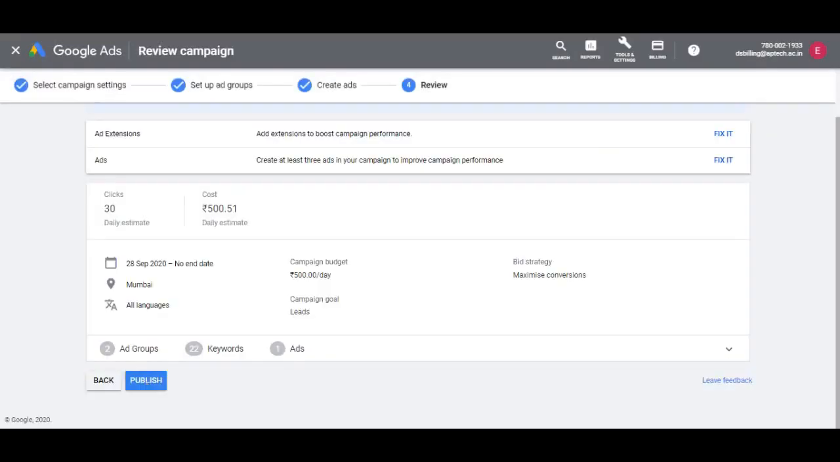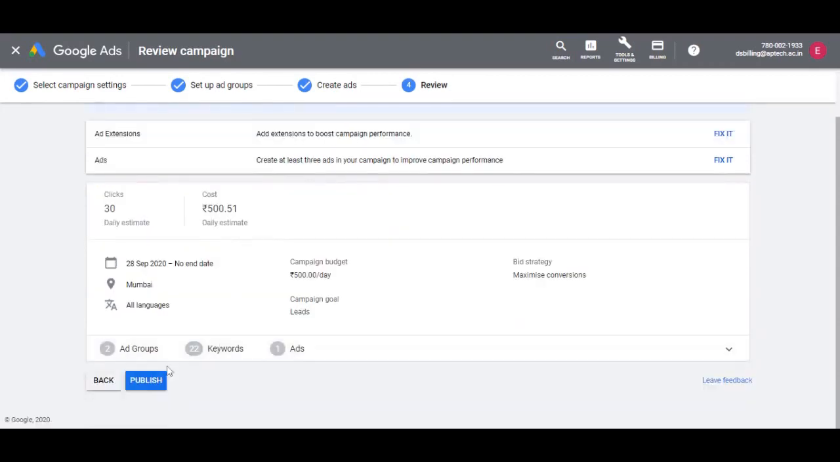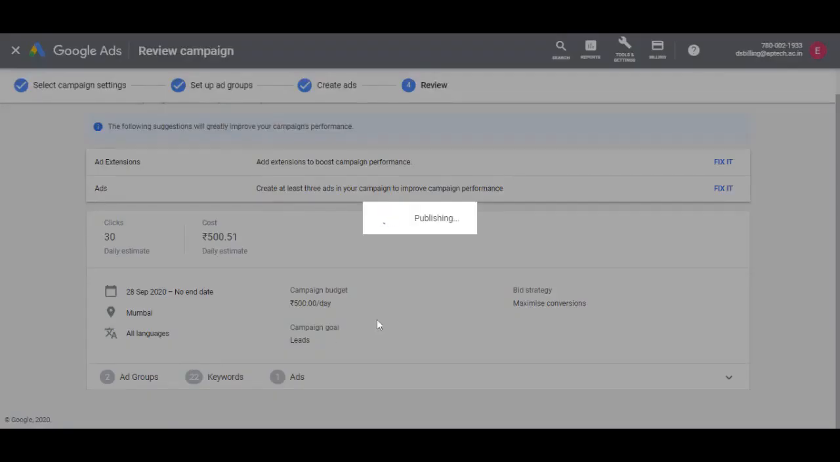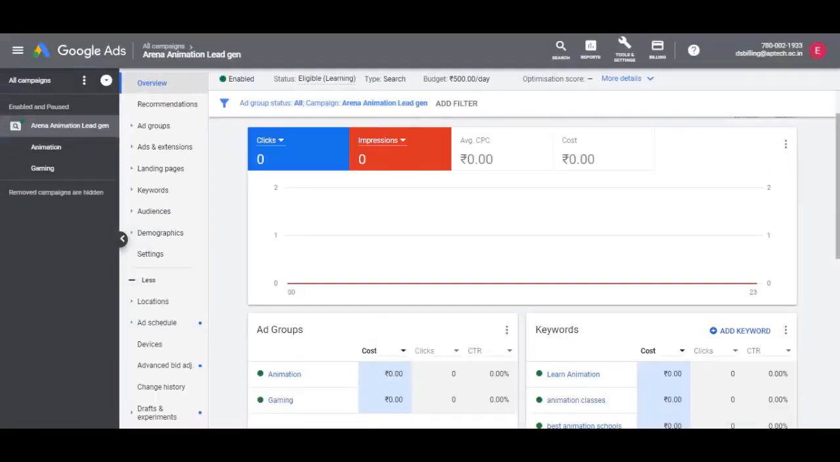Well, so our basic campaign has been created. So if you can see here on top, it says campaign created and it's ready to be published. So let's click on publish, and once we click on publish, we'll be taken to the main dashboard where we can view all ad groups, text ads, keywords, and the ads we created.